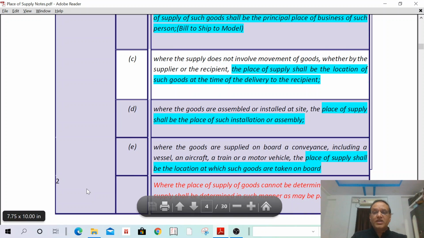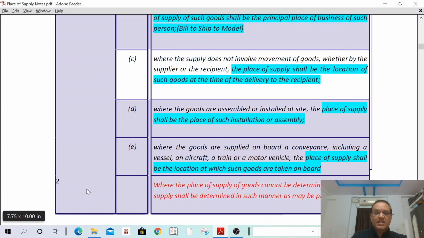Where the goods are assembled or installed at site, the place of supply shall be the location of such installation or assembly. For example, one machinery is purchased by Mr. D of Delhi, but the assembly is at Hyderabad. Where is the place of supply? Even though the recipient is in Delhi, the installation happened in some other place. So in such a case, the place of supply shall be where such machinery is installed, where such unit is installed, where such assembling is done. That is the place of supply.